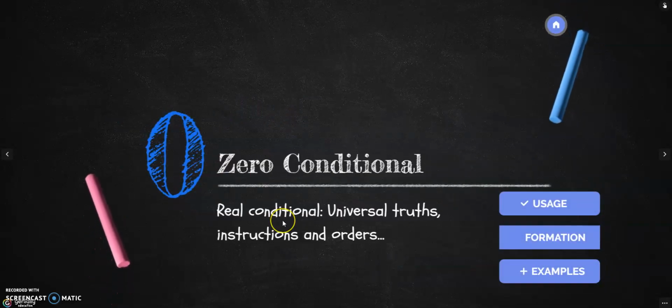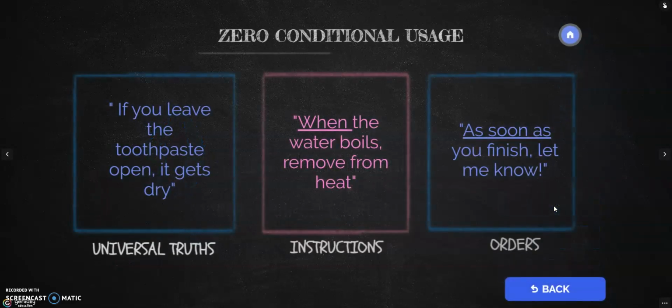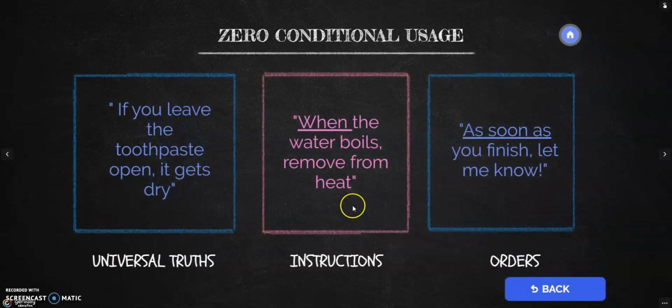Okay, let's start with zero conditional. Now, why do we use this conditional? Well, normally this is again a real conditional and we use it to express universal truths, instructions, and orders. Maybe this is clear. It will be more clear if I show you some sentences, if I show you the actual usage of the zero conditional. Now, what do I mean by universal truths? For example, you can say something like this. If you leave the toothpaste open, it gets dry. Okay? That's a universal truth.